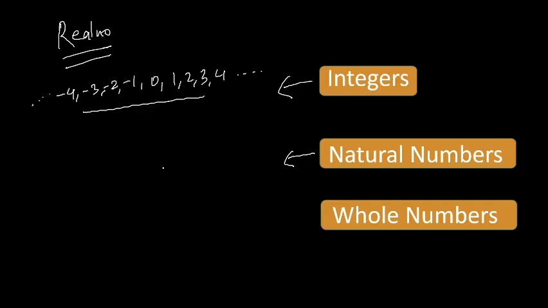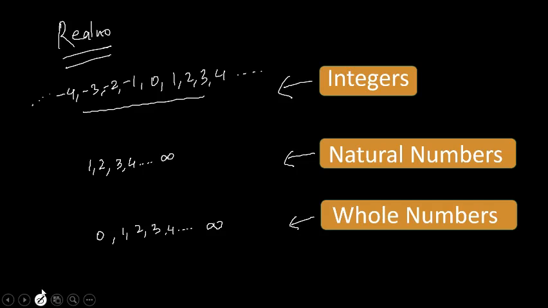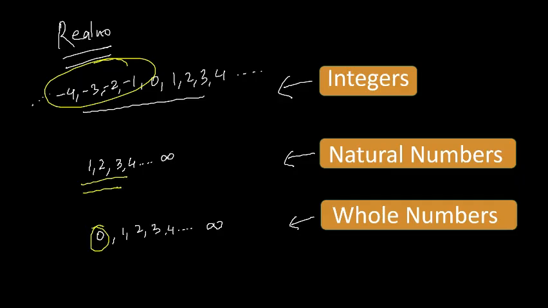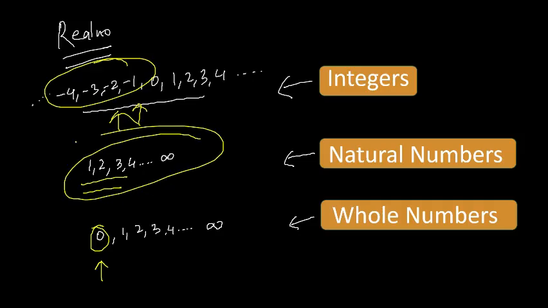If your numbers are natural numbers, it means your number starts from 1, right? If your number is whole number, your number starts from 0. So in integers, your numbers are negative also. In whole numbers, 0 also, and natural starts from 1 only. In whole, it starts from 0. In natural, there are no negatives. In integers, it is negative also. In natural, it is starting from 1.